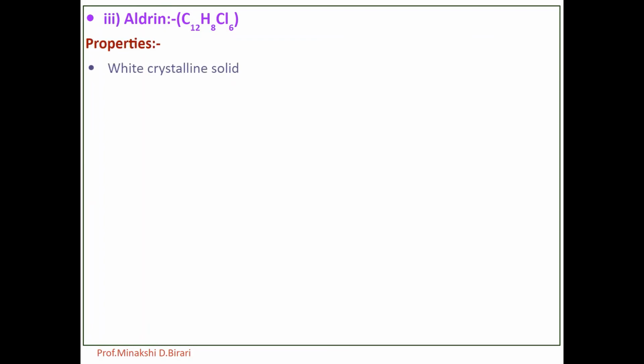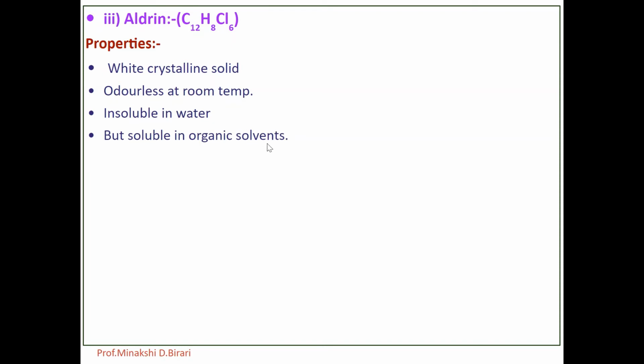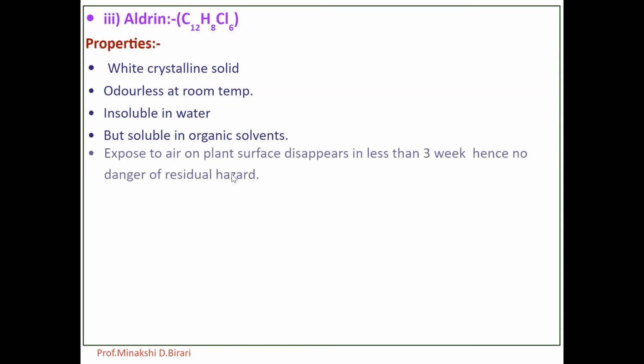What are the properties of aldrin? It is a white crystalline solid without appreciable odor at room temperature and a pine-like odor at high temperature. It is insoluble in water but soluble in organic solvents. It is highly toxic to insects.